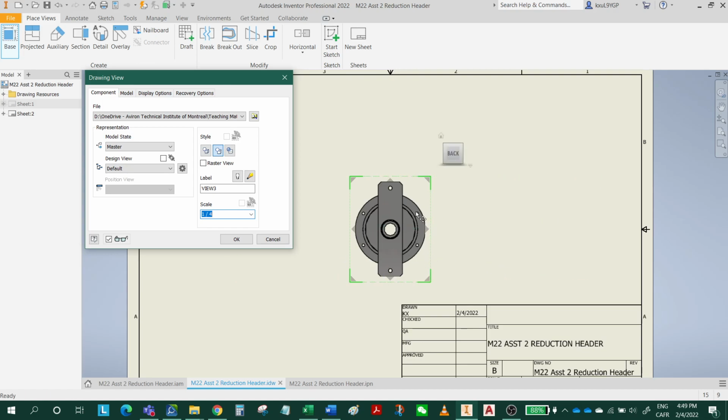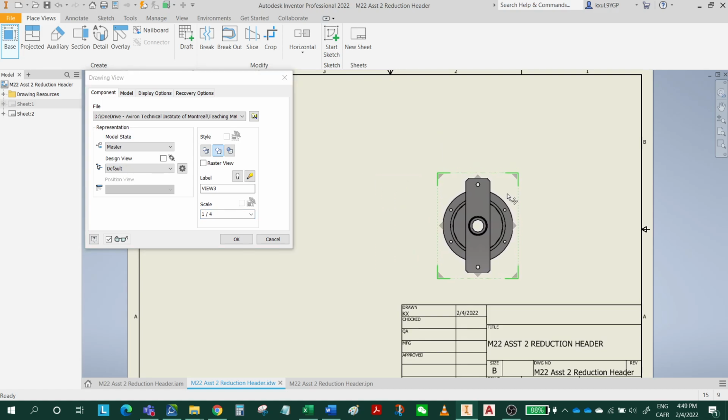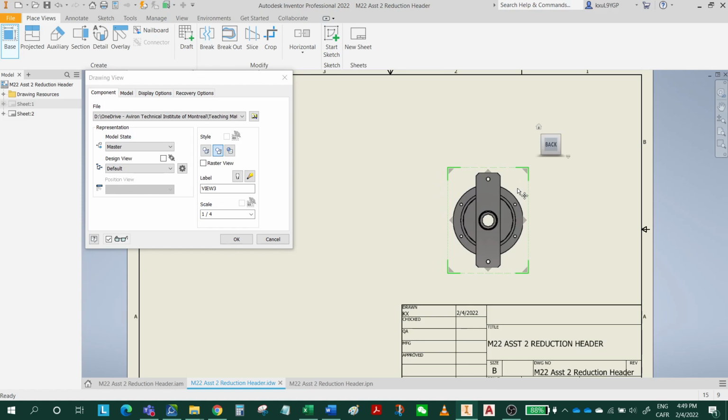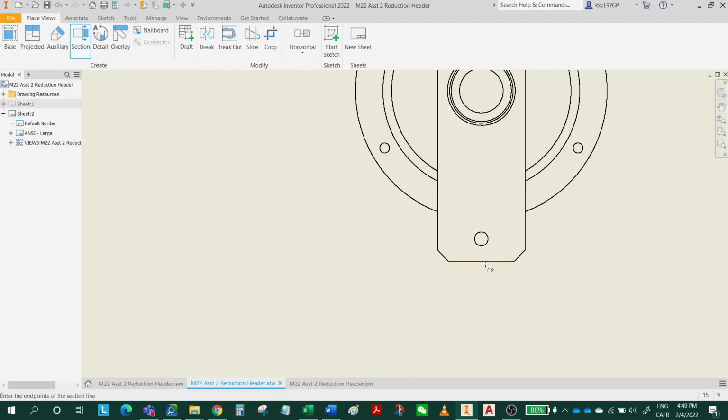And for the front view, I need a section view. So I'm going to drag this to the right a little bit and click OK. Then I'm going to create a front view by using the section view command. I'm going to click section, click on the view, select.